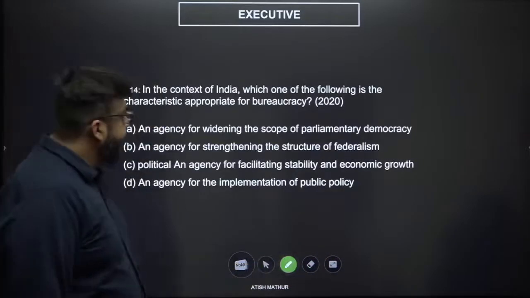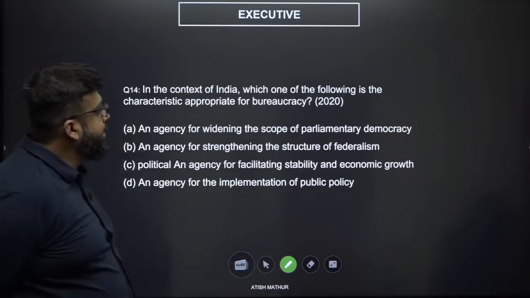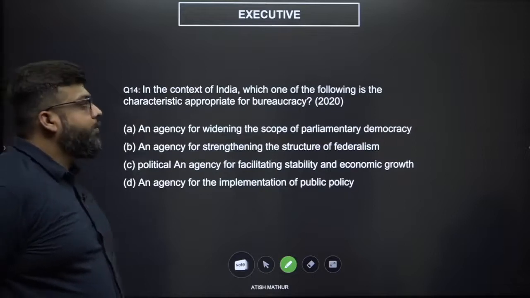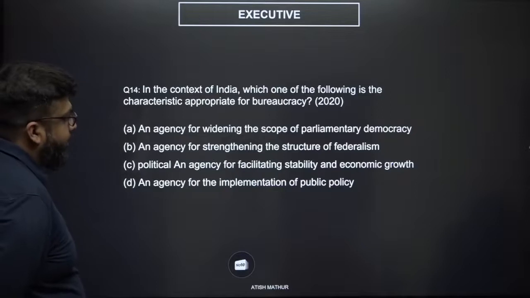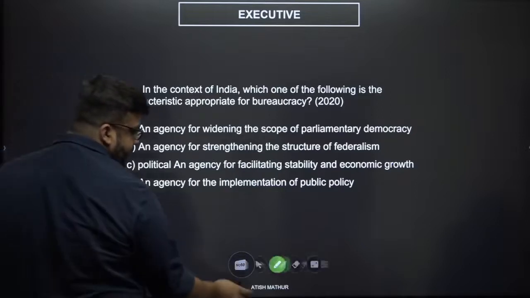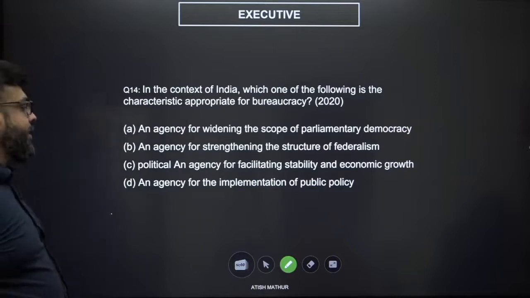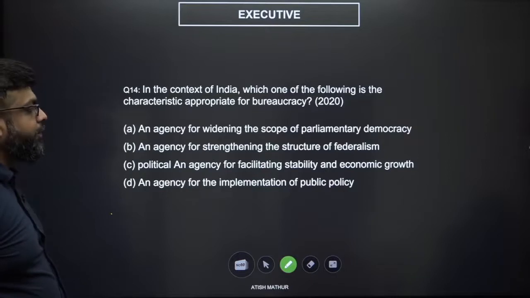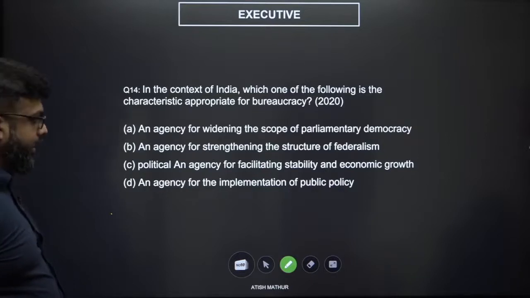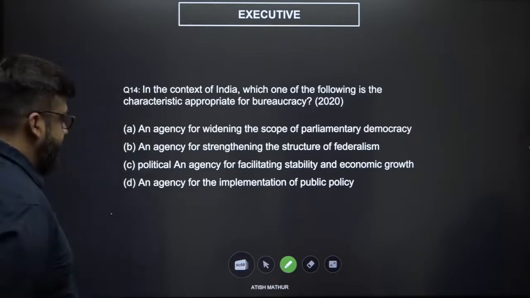Question number 14. In the context of India, which one of the following is the characteristic appropriate for bureaucracy? This is for you guys. An agency for widening the scope of parliamentary democracy, an agency for strengthening the structure of federalism, a political agency for facilitating stability and economic growth, an agency for implementation of public policy.